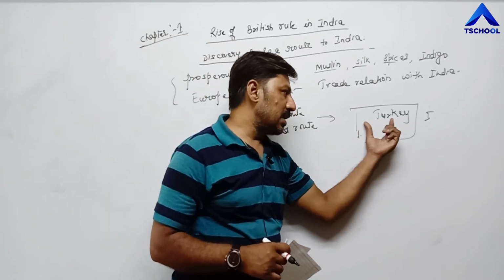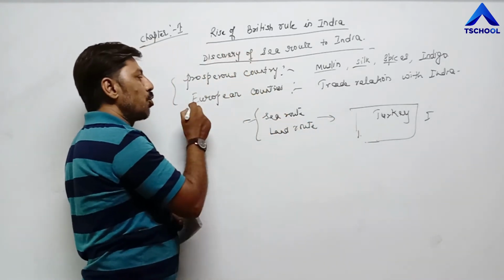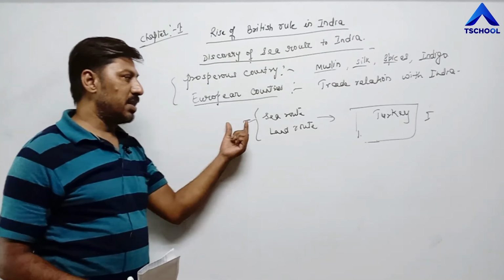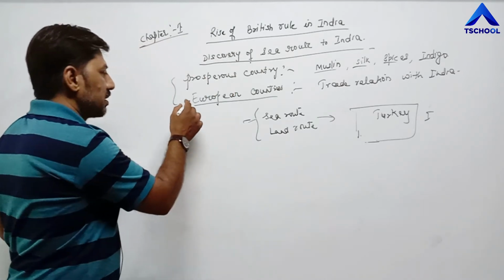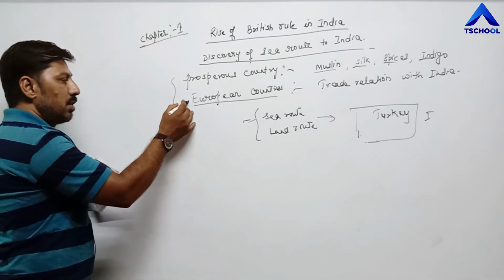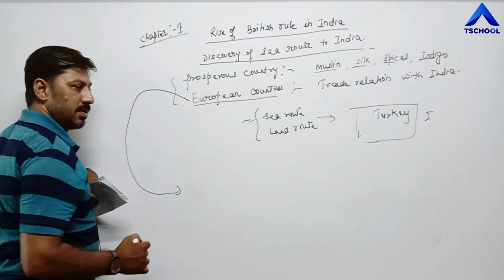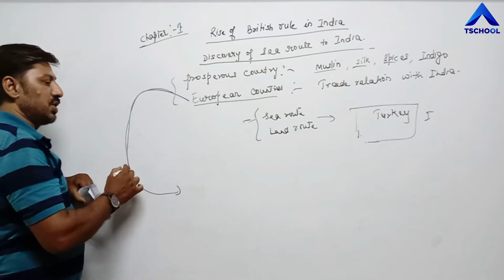As a result, Turkey closed the sea route for European countries. All the sea routes were closed by the Turkish. That's why European countries were forced to discover some other sea route to India, and they decided to go through the Atlantic Ocean to India.